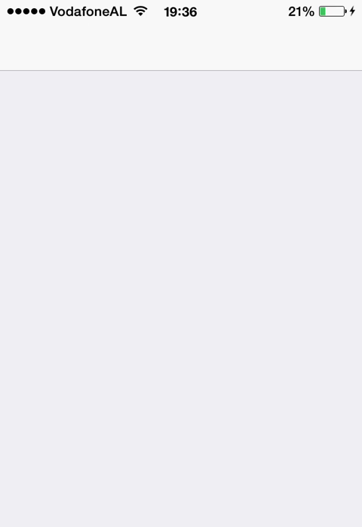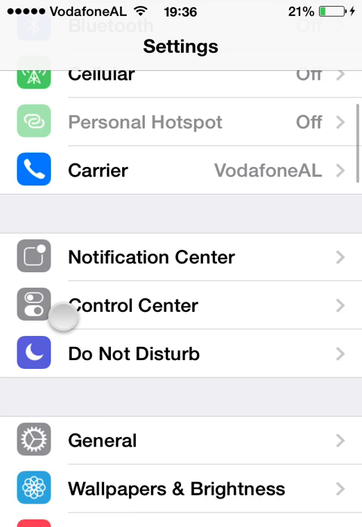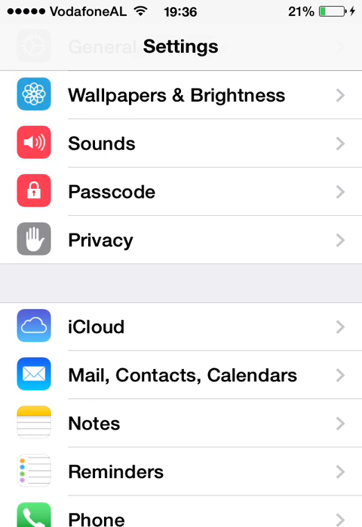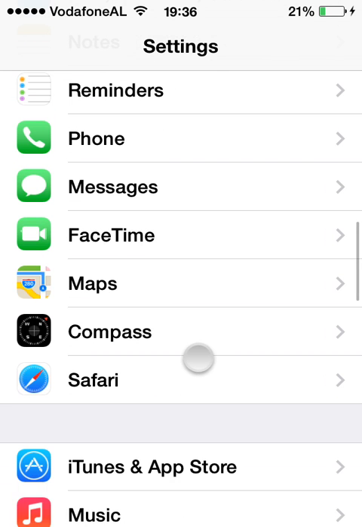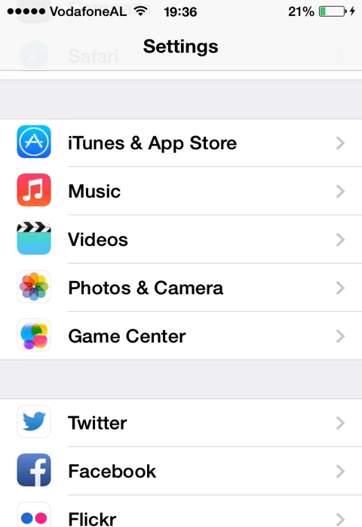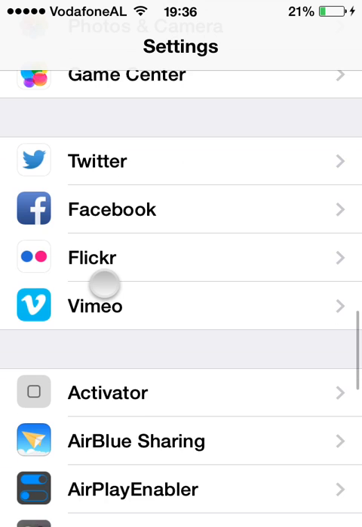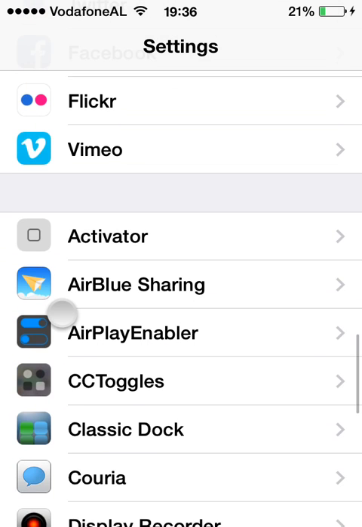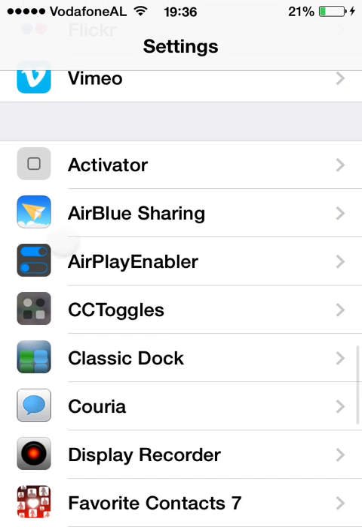Maybe you have heard before of this tweak, it's called Activator. Why you should have it is that you can activate applications or anything else by tapping on the lock screen or everywhere, but you need it for another thing that is on my list, and I'm gonna tell you then why you need Activator installed.